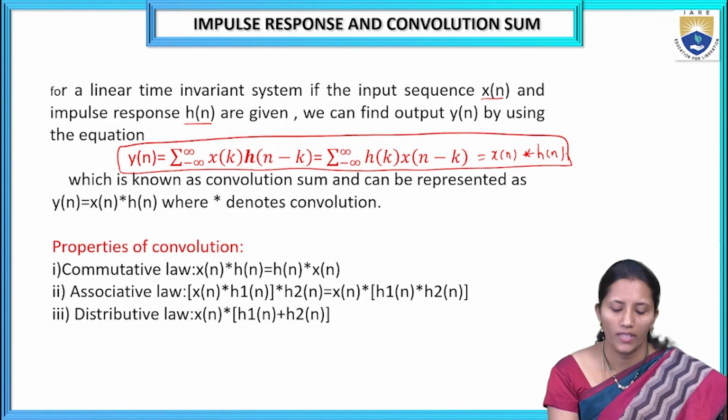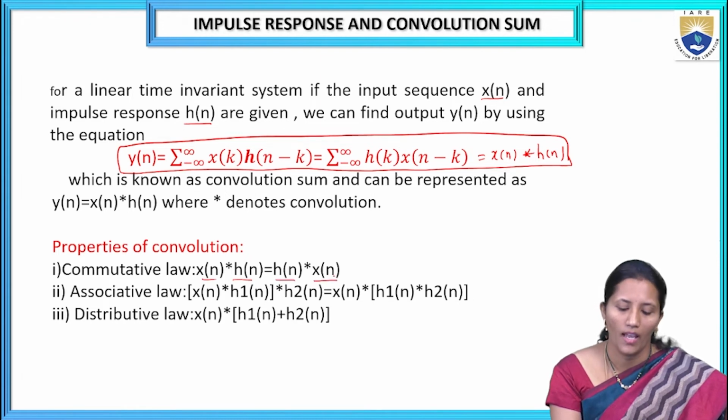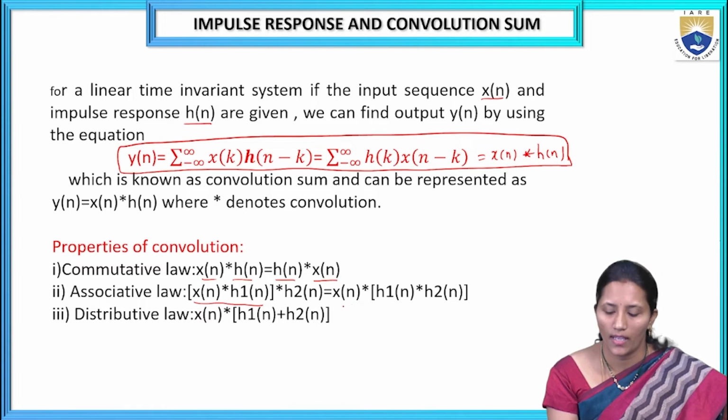Here are the properties. The commutative property is x of n star h of n equals h of n star x of n. The associative law is x of n star h1 of n, convolved with h2 of n, gives the same result as first convolving the individual responses of the LTI system and then convolving with the input x of n.